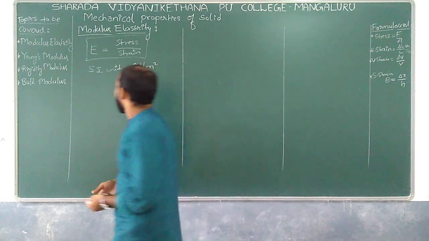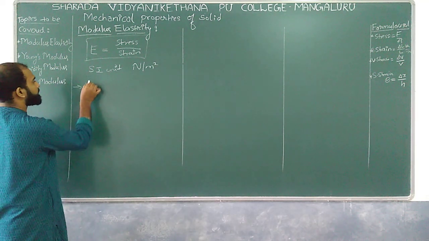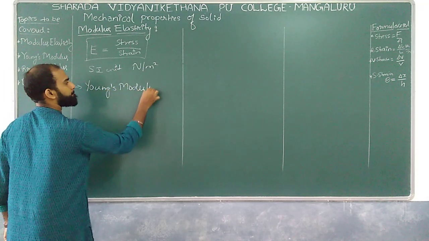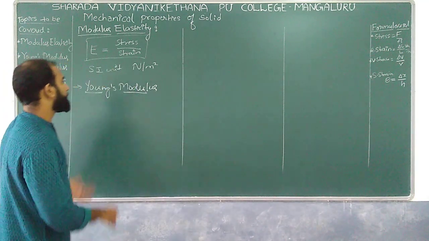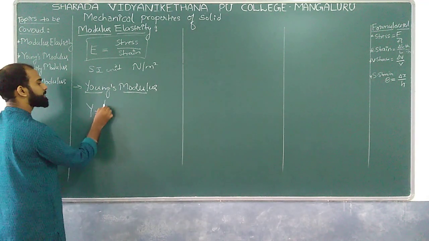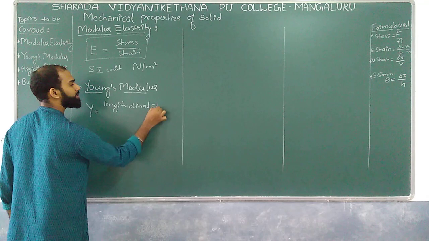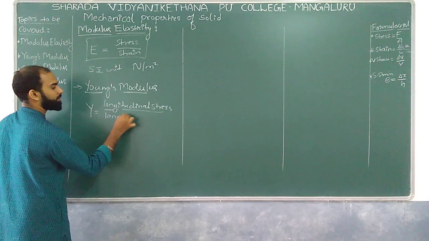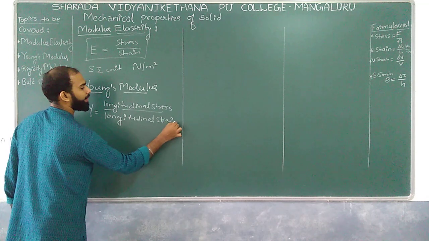Okay. So the first one we can have is Young's modulus. Young's modulus, which is represented by the letter Y, is the ratio of the longitudinal stress divided by the longitudinal strain, correct?